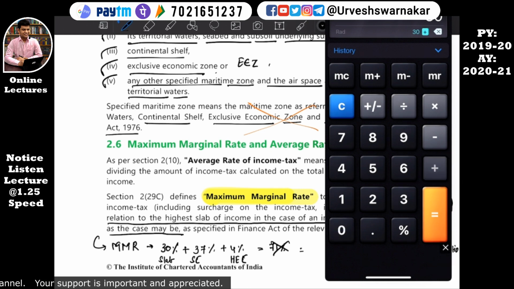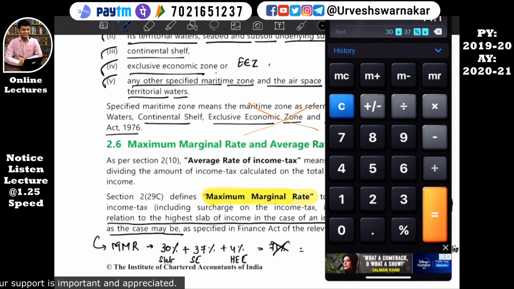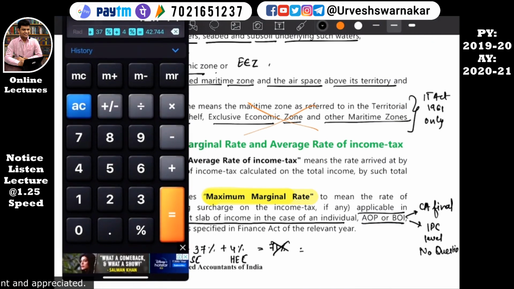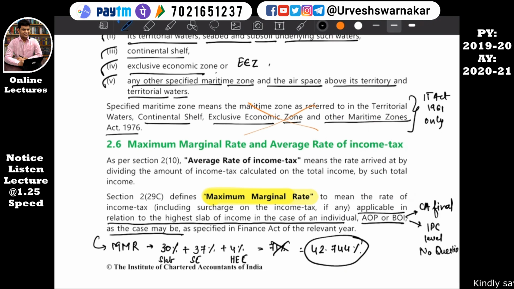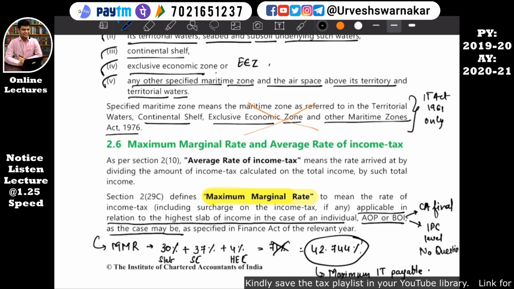30 plus 37% plus 4% is equal to 42.744%. This is the maximum rate of tax the government of India can charge for income tax. Okay, maximum income tax payable is 42.744%. Not a single digit higher than this rate can be paid to the government of India, if the Income Tax Act is properly followed. I hope this is quite clear to you.